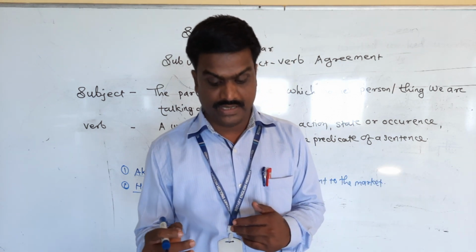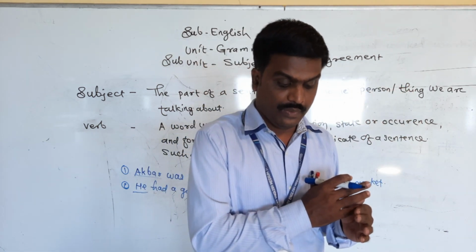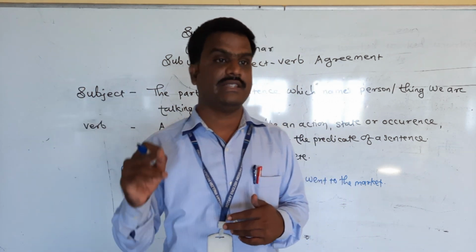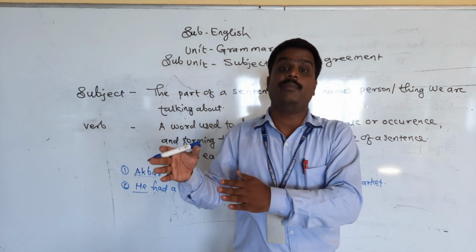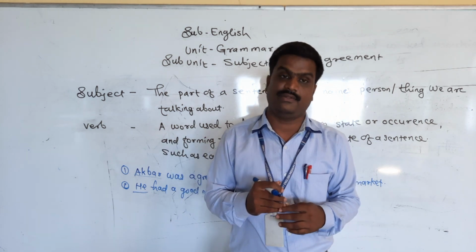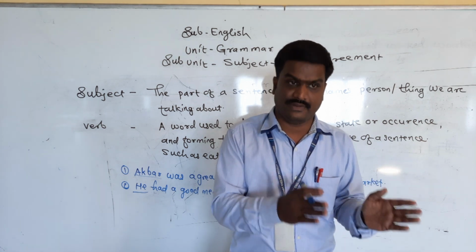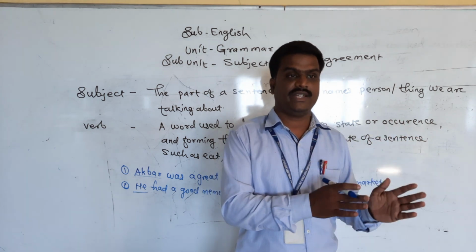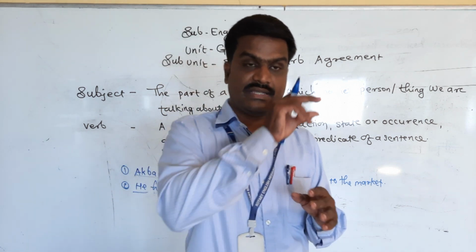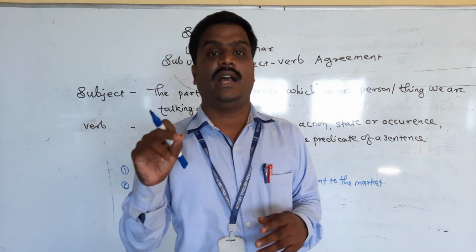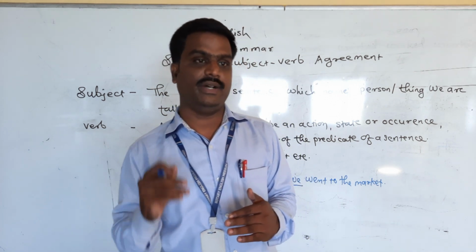Thus when the subject is singular, we will use a singular verb. When the subject is plural, we have to use the plural form of the verb. That means the subject agrees with the verb. That's called subject verb agreement.